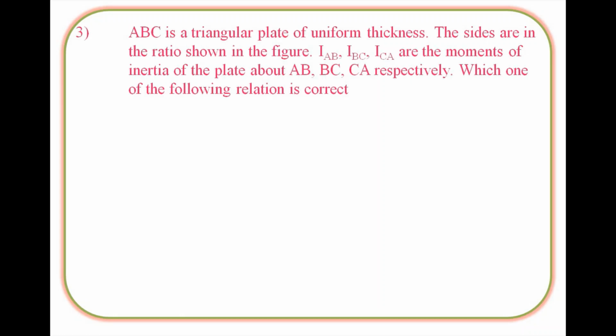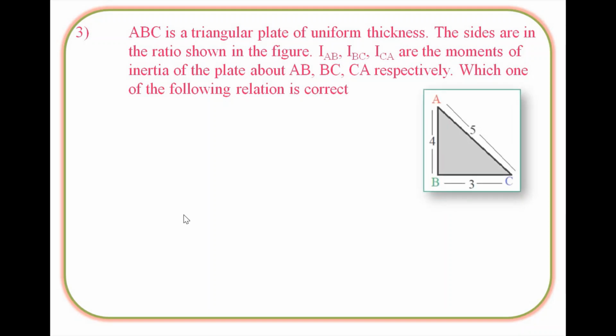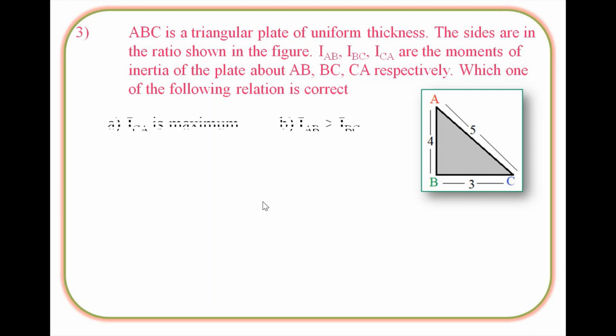ABC is a triangular plate of uniform thickness. The sides are in the ratio as shown in the figure. I of AB, I of BC and I of CA are the moments of inertia of the plate about AB, BC and CA respectively. Which one of the following relations is correct? Let's see the options. Option A is I of CA is maximum. Option B is I of AB is greater than I of BC.